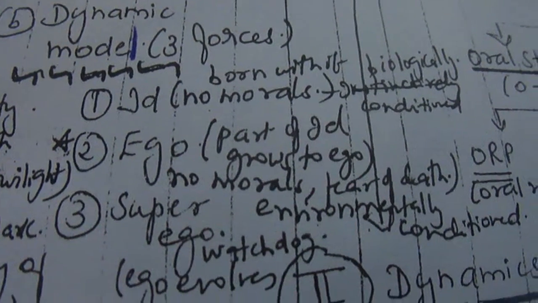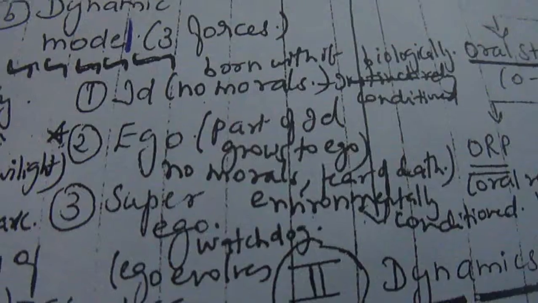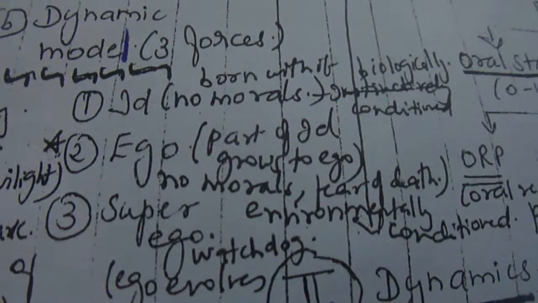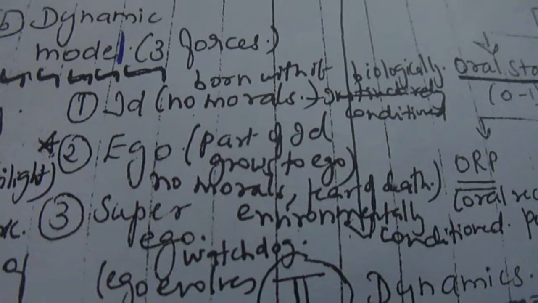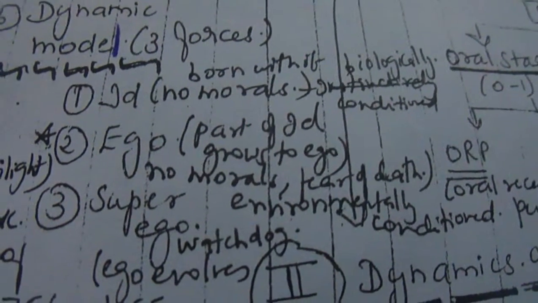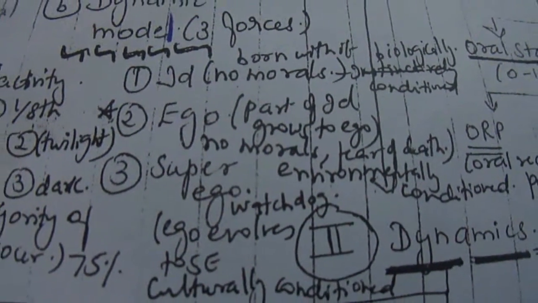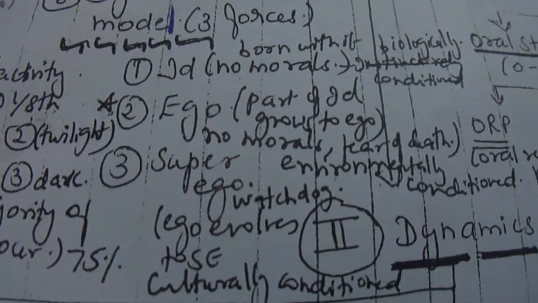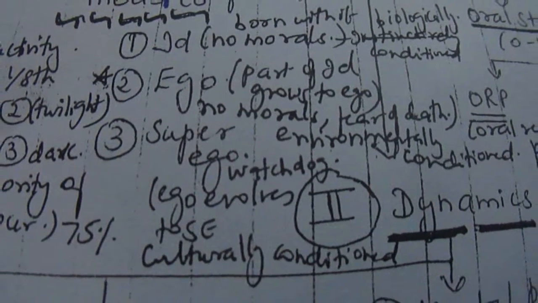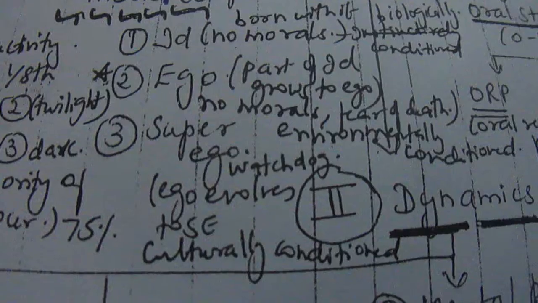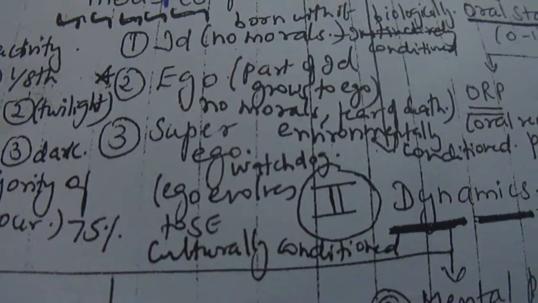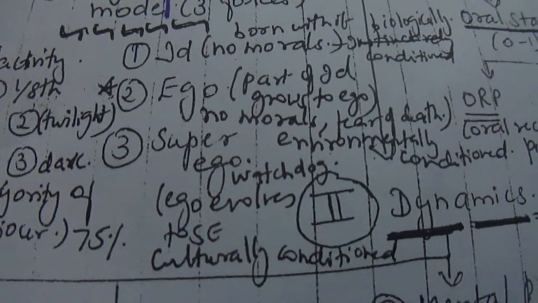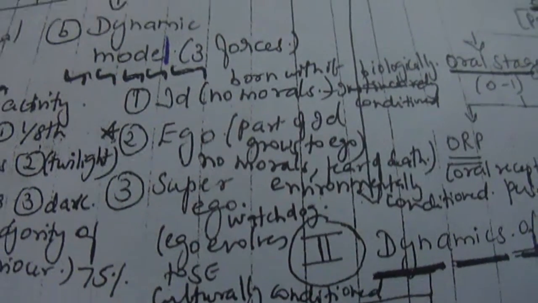Even ego doesn't have morals, but it has fear of death, so it will let id function when there is no danger. It is environmentally conditioned. And the third is superego. It's like a watchdog. Ego evolves into superego. It's culturally conditioned. So if you're culturally very strong, your superego will also be very strong.